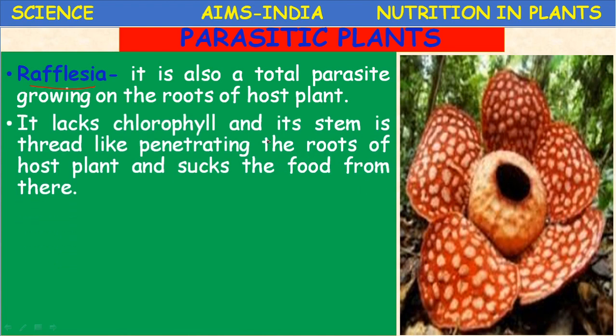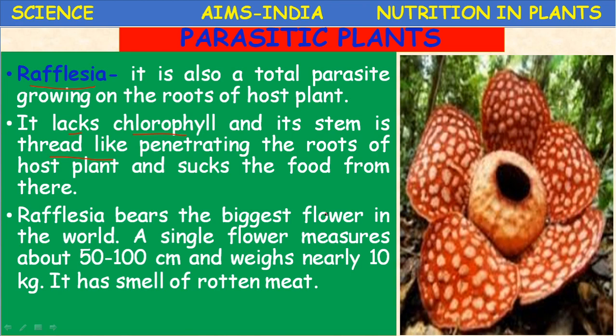It lacks chlorophyll. Obviously, it is a non-green plant, so it lacks chlorophyll, and its stem is thread-like, penetrating the roots of the host plant and sucking the food from there. So the stem is thread-like, and it will penetrate the roots of the host plant and absorb the food.